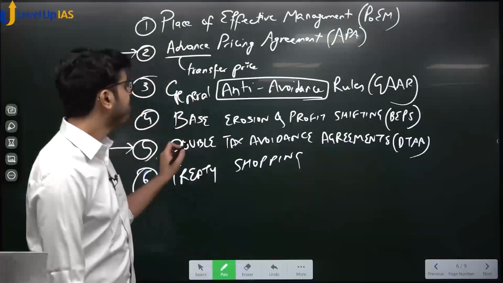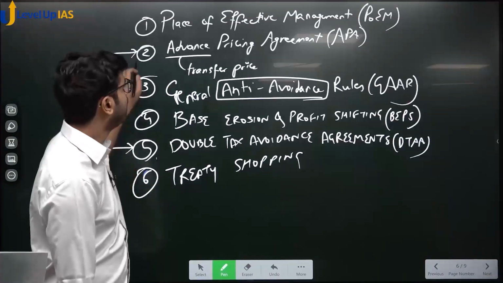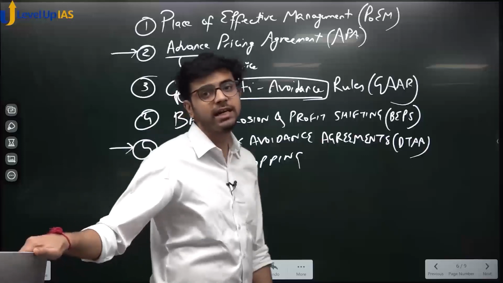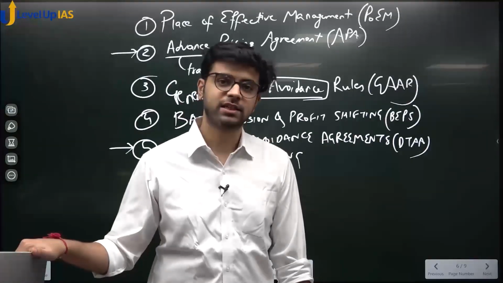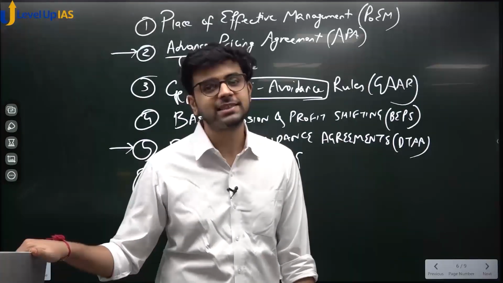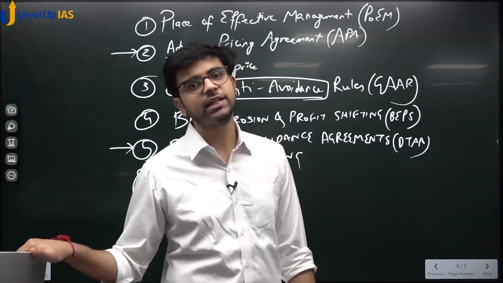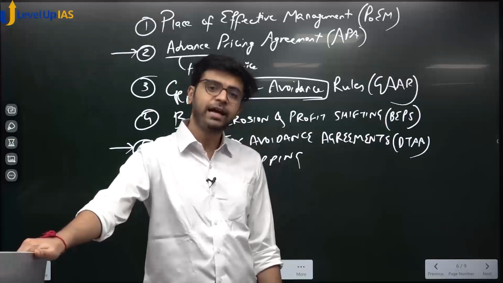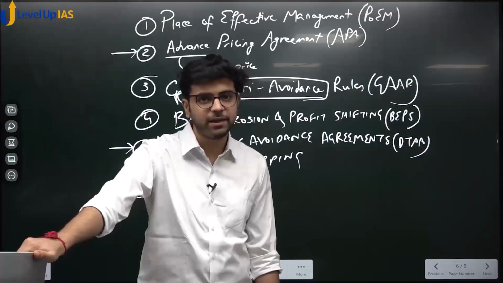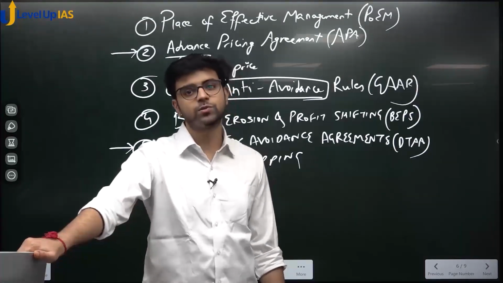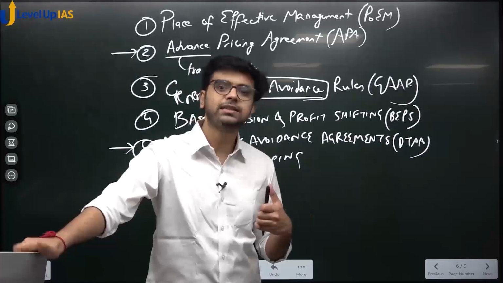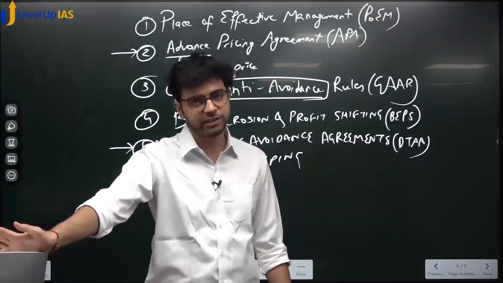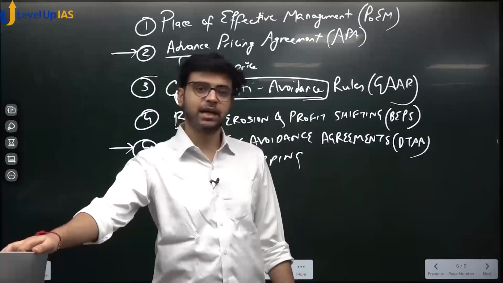Now all this will fail. Treaty shopping will fail and BEPS will fail. When will it fail? When countries actually start communicating with each other. Yes or no? If Ireland says, see, this guy is an Indian, he is showing very high profits in Ireland, but I know that in Ireland he has not done any business, he is just showing it in account books. If Ireland calls India and says, please catch this guy, he is your guy, but he is faking his profits here, then we can catch that person, right?